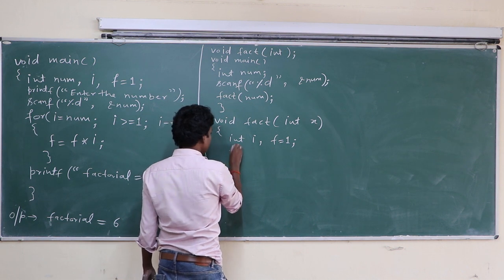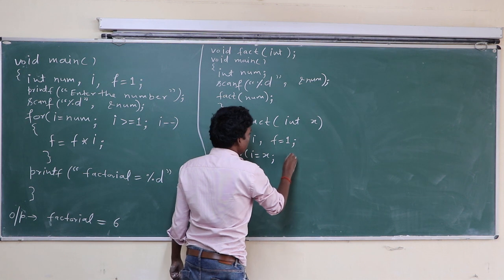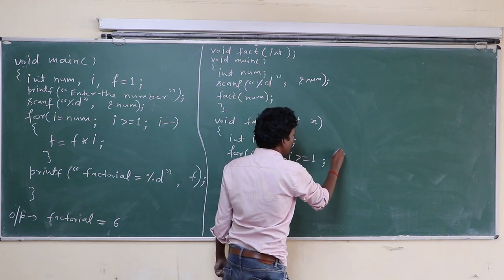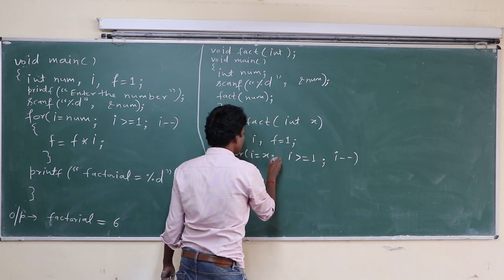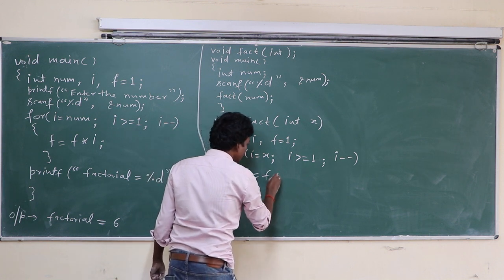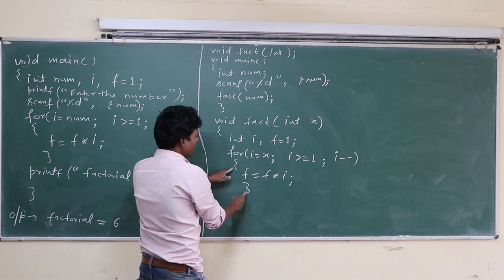Okay, here for I equal to x, I is greater than or equal to 1, I minus minus. Okay, f equal to f into I, and this loop is closed here.